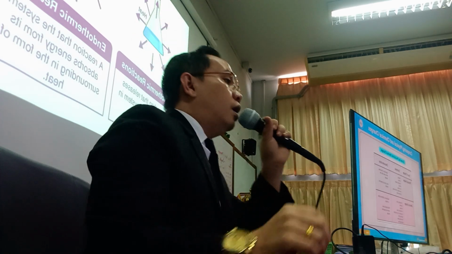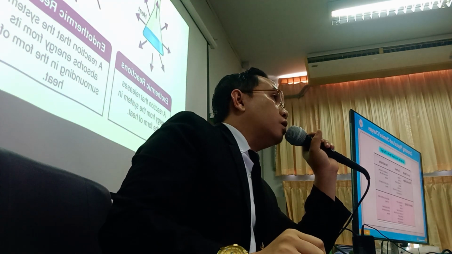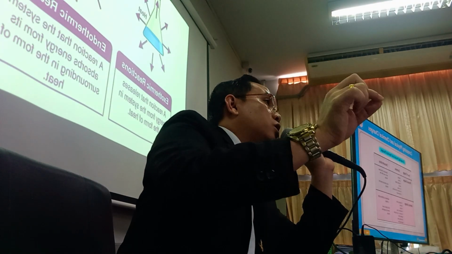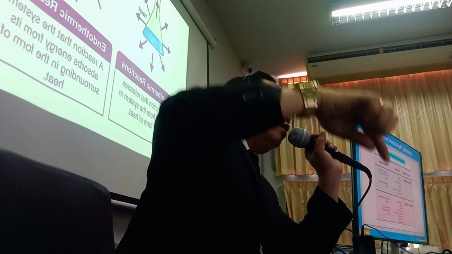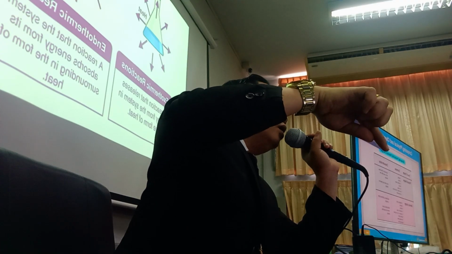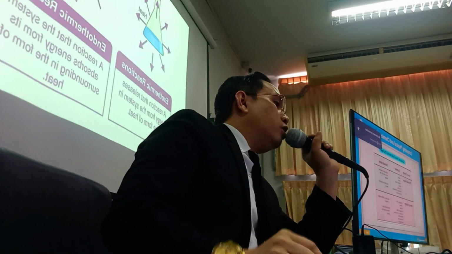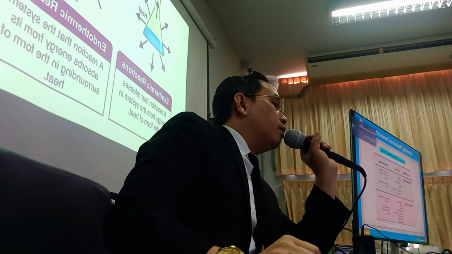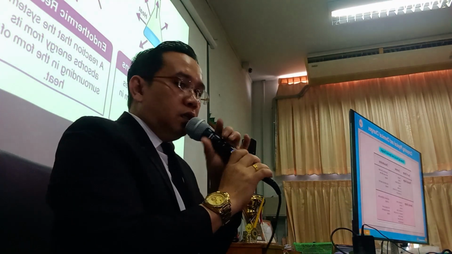While endo means a reaction in which the system absorbs heat energy from the surroundings, going to the physical body in the form of heat transfer.